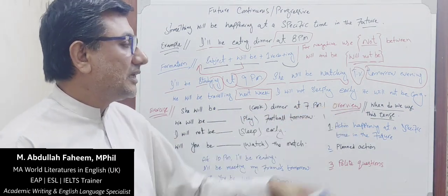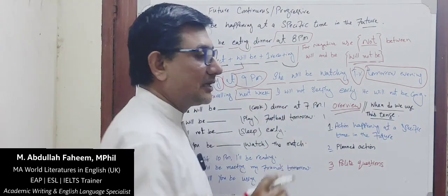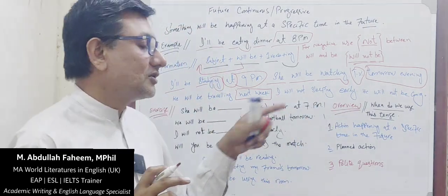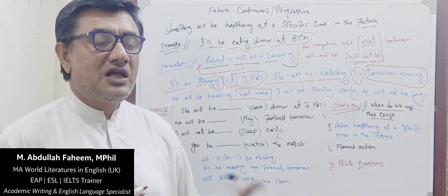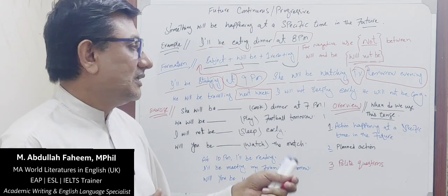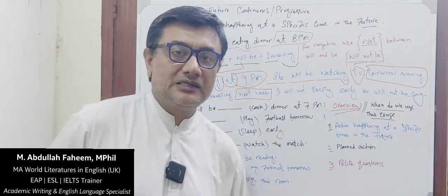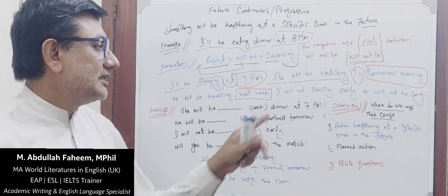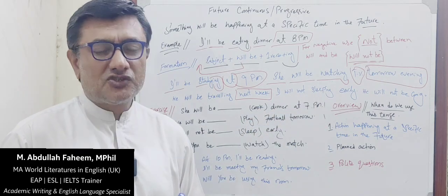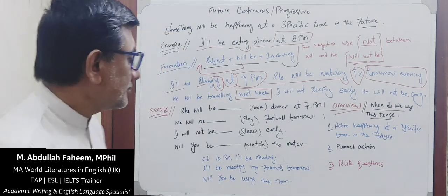I'll not be sleeping early. यानी मैं जल्दी नहीं सोऊंगा. This means I'll not be sleeping early. The person is talking about the future activity when he will not sleep early. He will not be sleeping early. वो जल्दी नहीं सो रहा होगा. He will not be coming. वो नहीं आएगा या वो नहीं आ रहा होगा. That's an indicator about the specific time. It's a really simple tense and there is no complication in that.